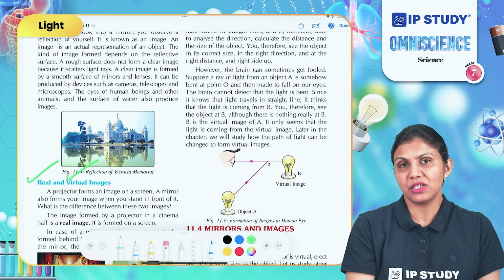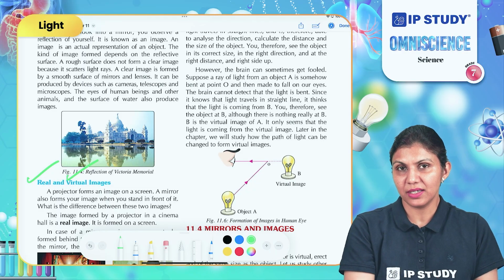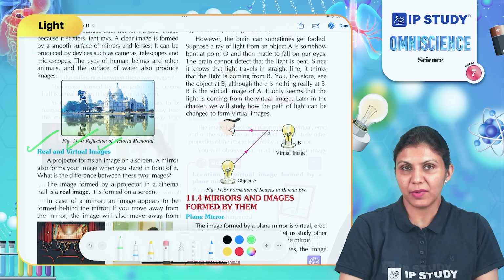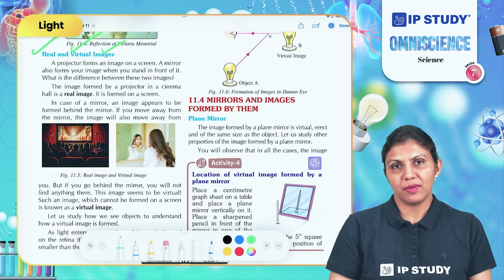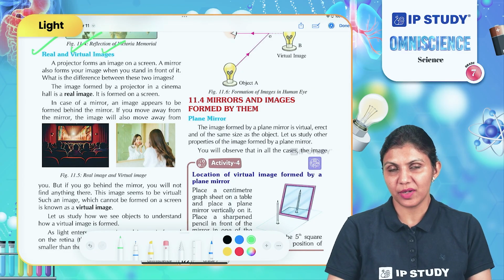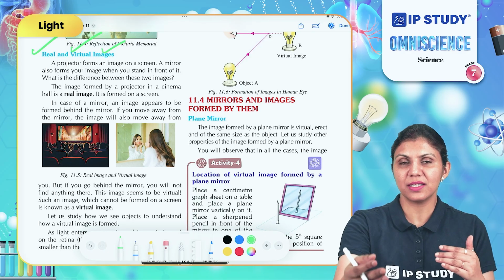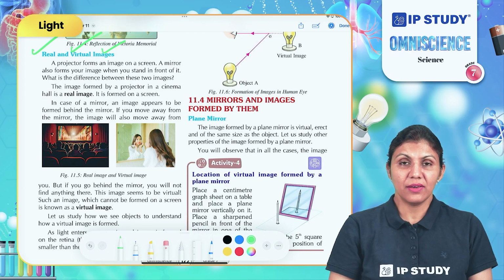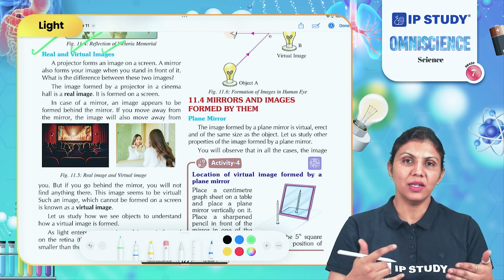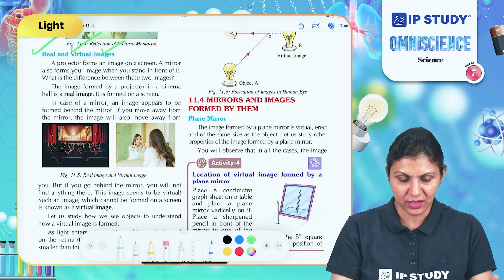If any image is formed on the other side of the mirror, this is called a virtual image. So mirrors are helping us to see our images, which is a virtual image, which is in an imaginary world on the other side of the mirror. If any image is formed before the mirror, that is called a real image. We will understand the formation of the image further in this chapter.